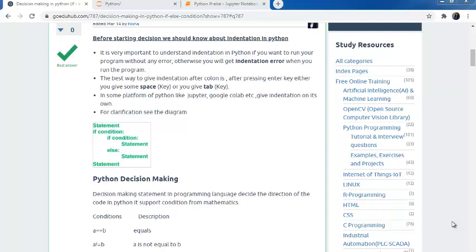We have different decision making forms in Python. In Python, decision making can be performed through the if statement, if-else statement, and then if-elif statements. Before starting decision making, we should know about indentation in Python. It is very important for Python to understand the indentation. If you want to run your program code without any error, then you should know about indentation.